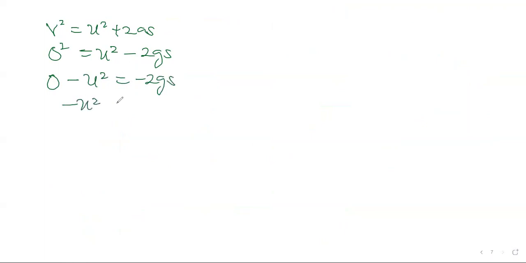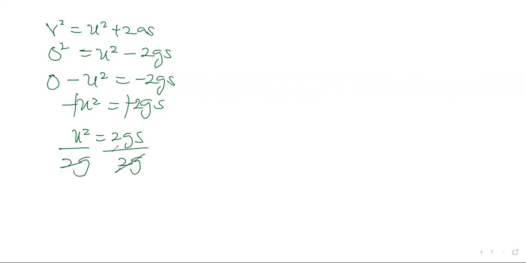This is minus U squared equals minus 2GS. So U squared equals 2GS, dividing both sides by 2G. Therefore, I'll say S equals U squared over 2G. This S simply means the maximum height, that's the total distance traveled. That's maximum height reached equals U squared over 2G.